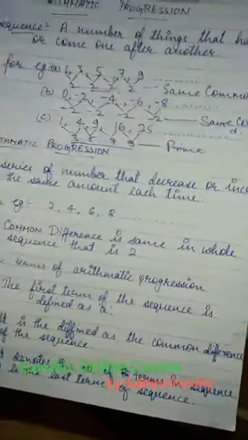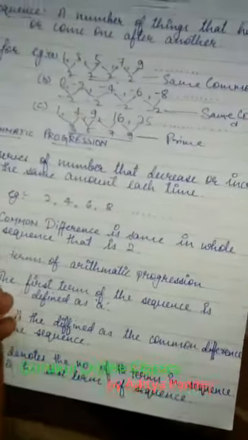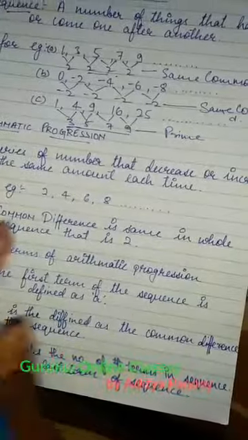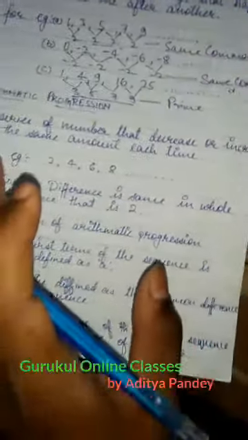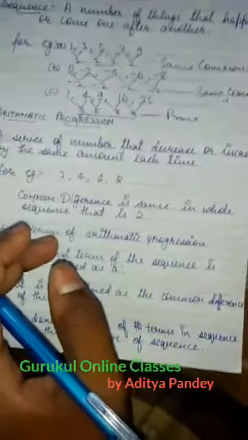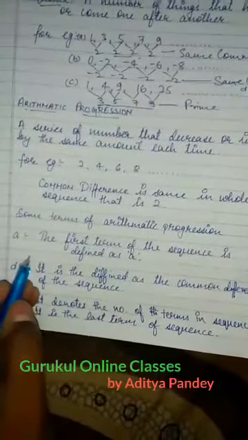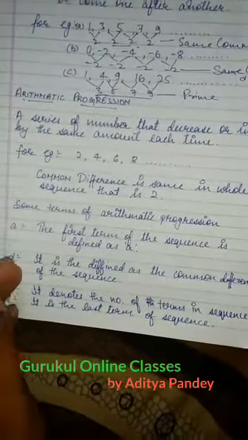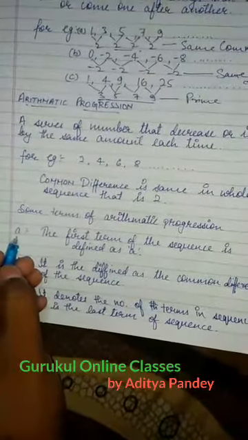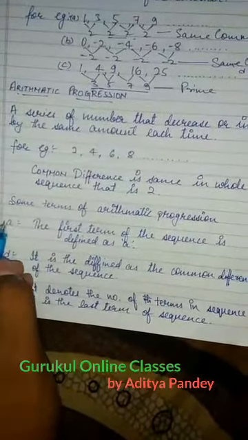Some important terms of arithmetic progression we have to know are the main terms required for arithmetic progression. The first term is a, which is written to define the first term of the sequence.